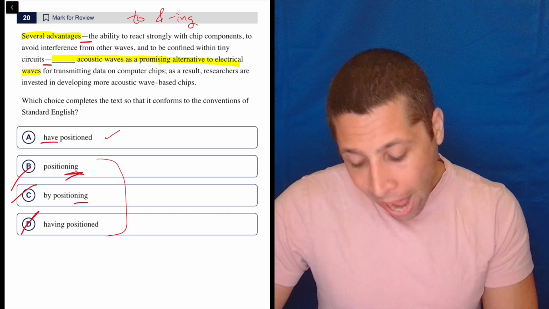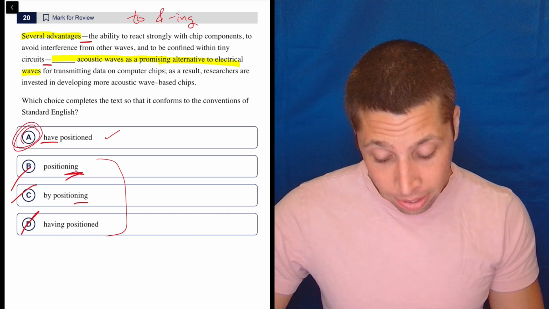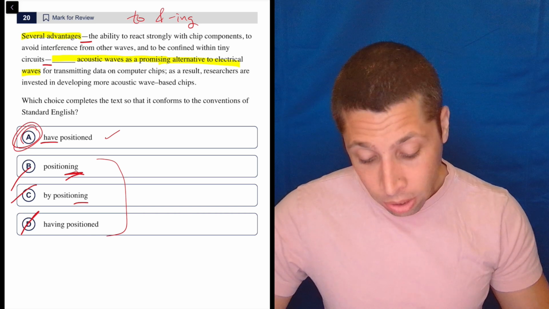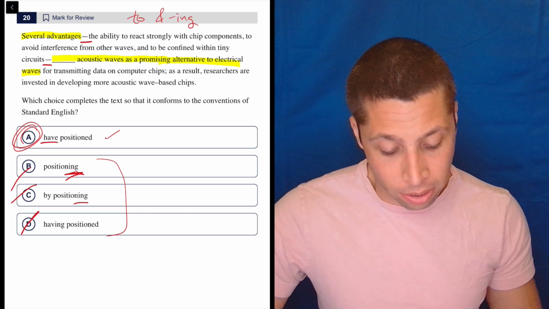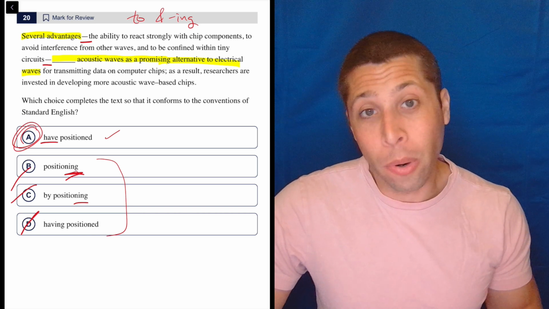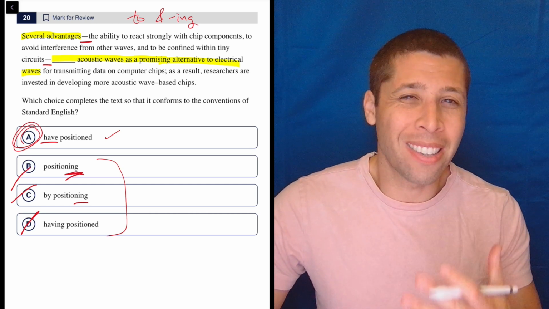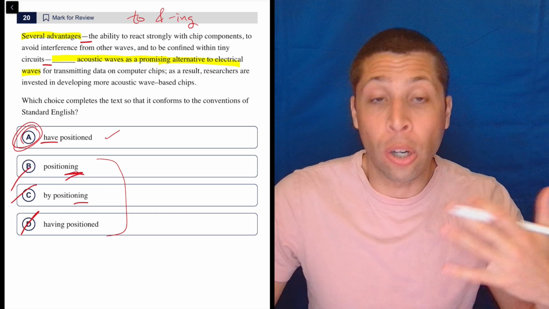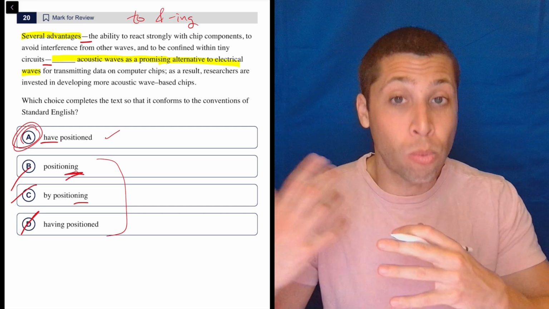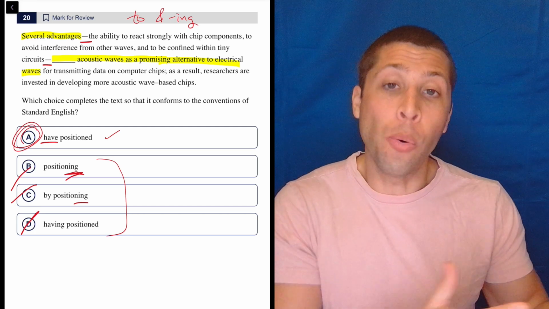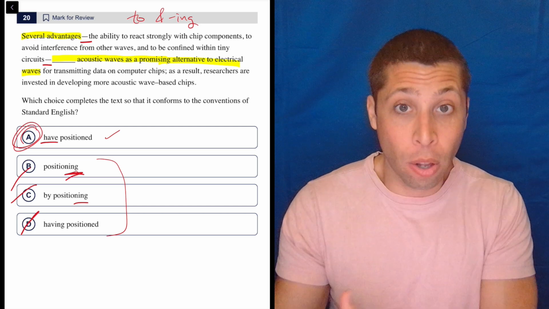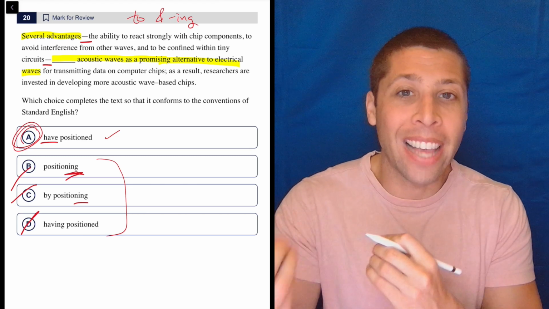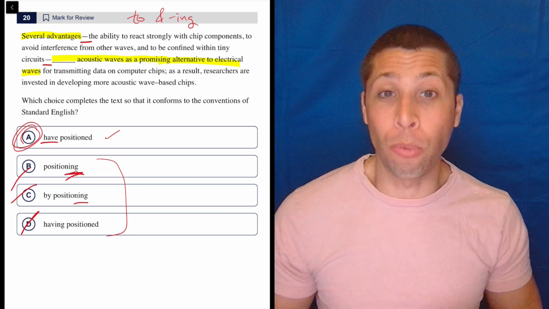No. Now, I don't think A sounds very good, to be honest. I think I would just want to say like several advantages positioned acoustic waves as a promising alternative. But that's how the SAT and PSAT work sometimes. They're purposely giving you something that doesn't sound the most natural, but is grammatically correct. And then they're hoping that by giving you something that's right, but sounds wrong, you are now less likely to pick the right answer, right? They don't want people to just keep getting the right answer because of what sounds good. You need to know the rules.